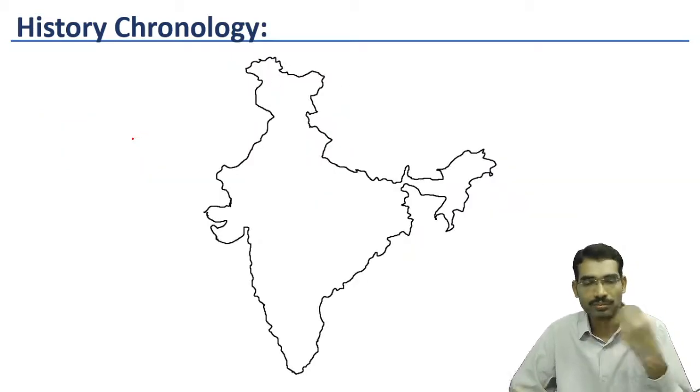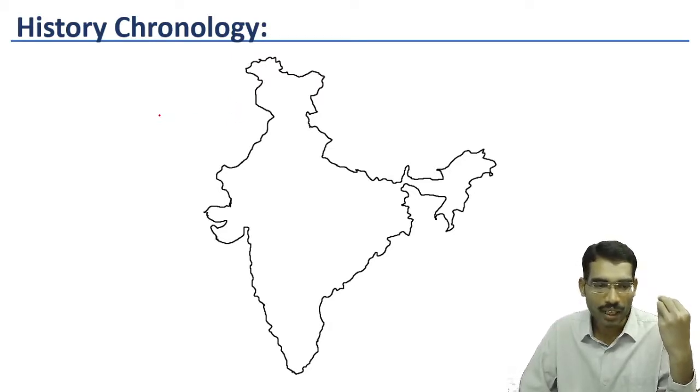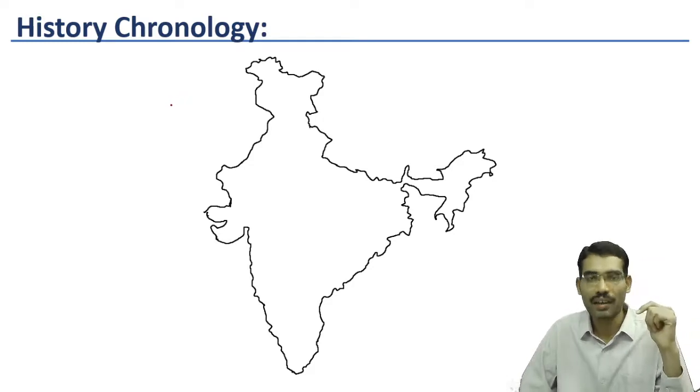If we take Stone Age, we have evidence from different parts because we do not have any written records for this particular age. We had to depend only on archaeological evidences.